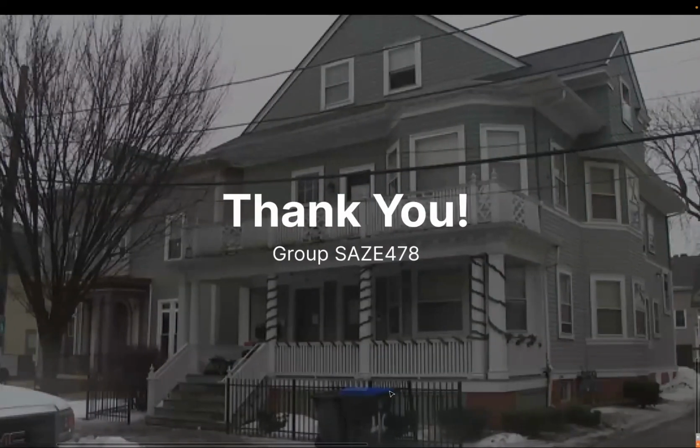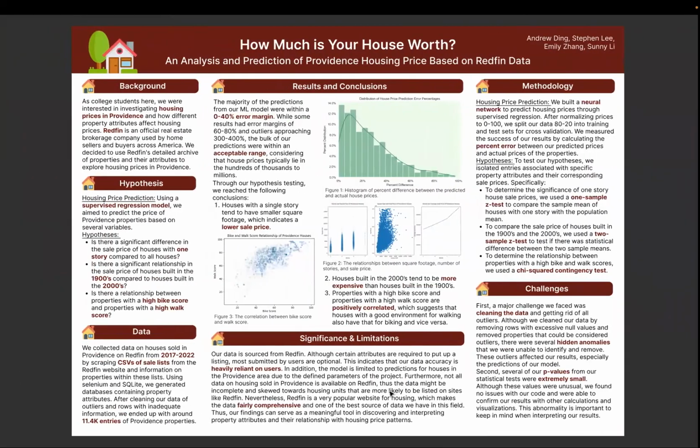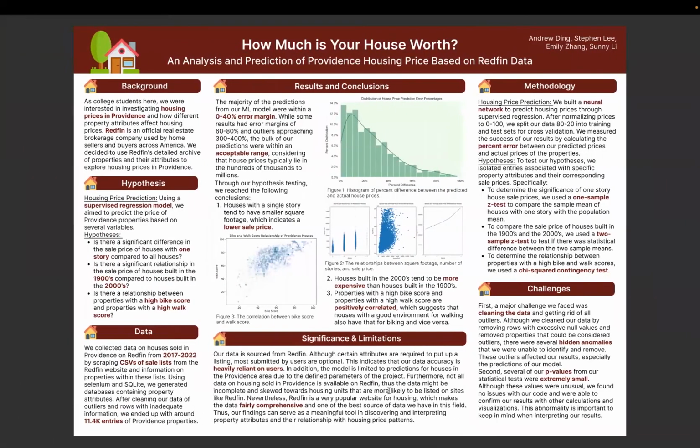We faced several challenges with this project. The first one we faced was cleaning the data and getting rid of all outliers. Although we cleaned our data by removing rows with excessive null values and removed properties that could be considered outliers, there were several hidden anomalies that we were unable to identify and remove. These outliers affected our results, especially the predictions of our model.